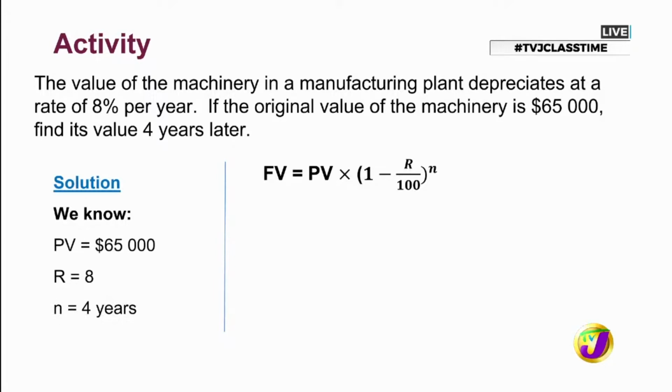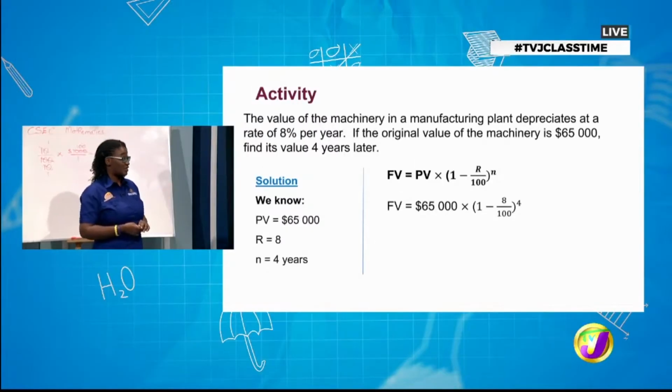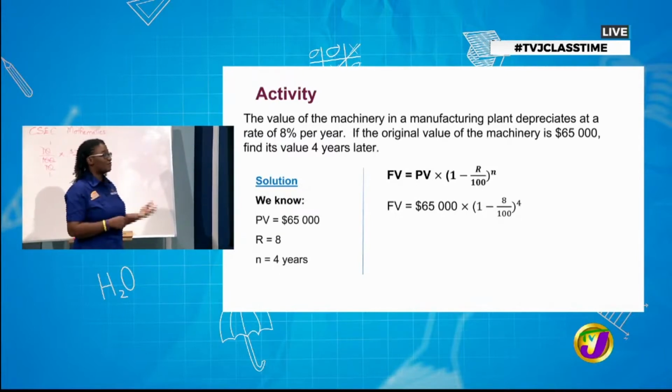And N, which represents the number of periods, in this case years, so N is equal to 4. Pretty much we're going to be using our algebra skills. Substitution. Substitute the values in our formula. So if you notice where present value is, we have substituted $65,000. Where R is, we have substituted 8, and where N is, we have substituted 4.